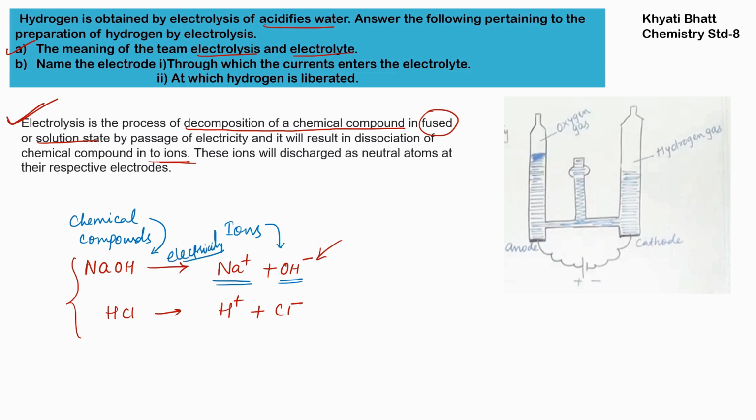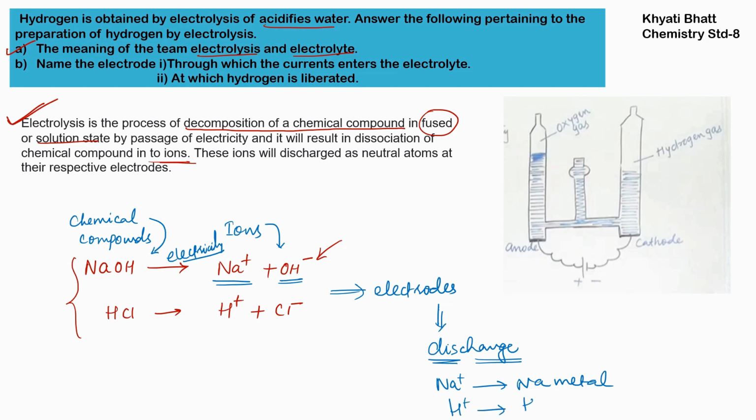Now once the ions are separated in the solution, they will go to their respective electrodes and there they will get discharged. Discharge means dis and charge, they are removing their charge. Whatever charge they possess in their ion state, they remove it, and Na plus will become sodium metal, and H plus will become hydrogen gas.